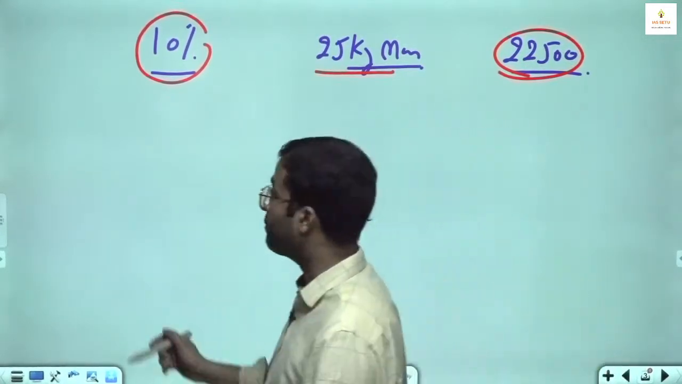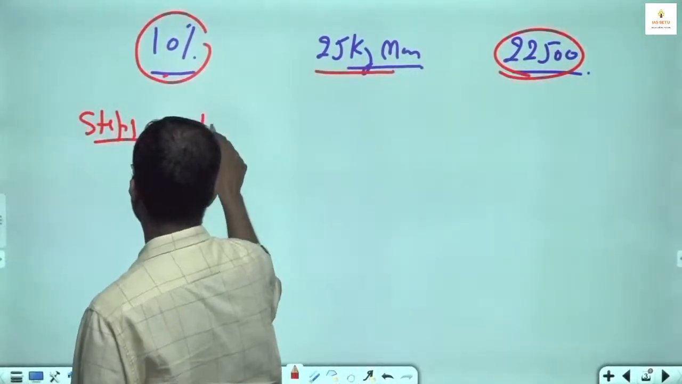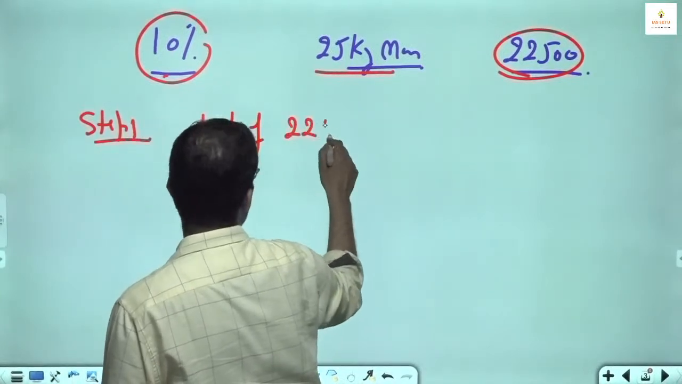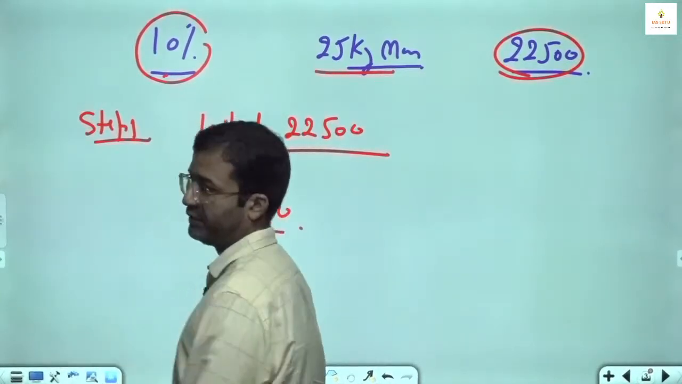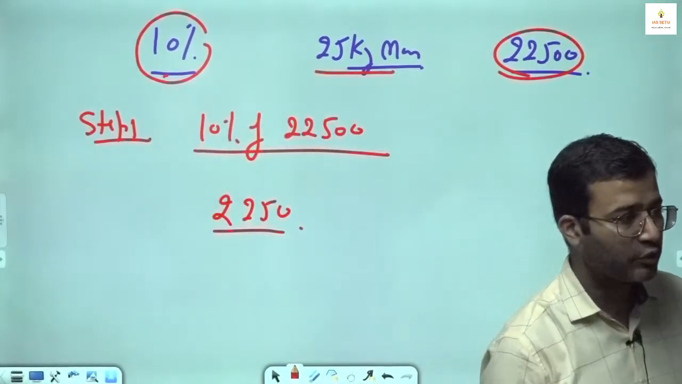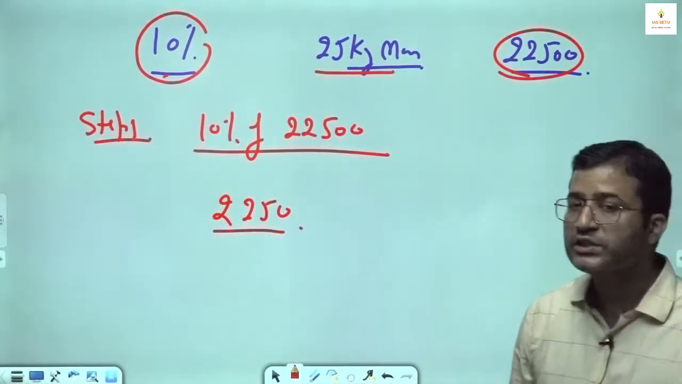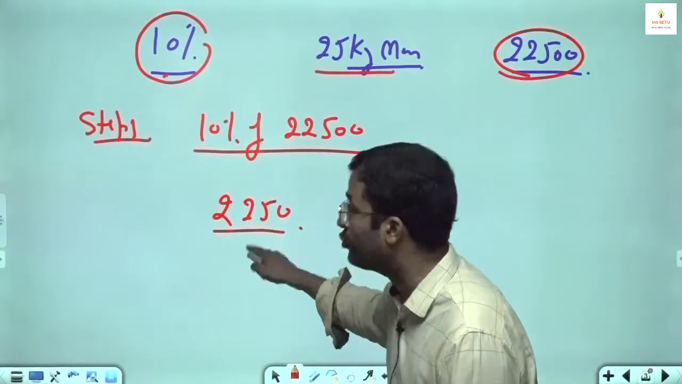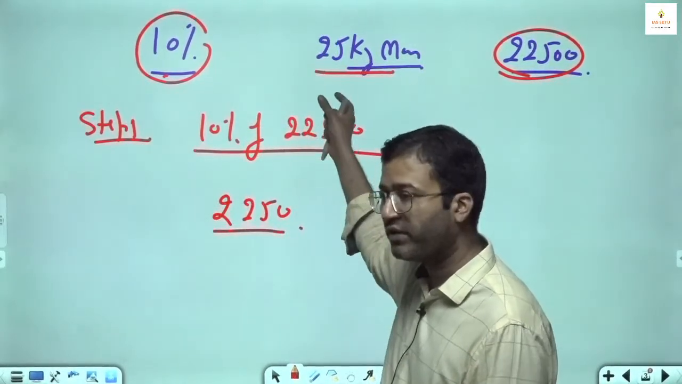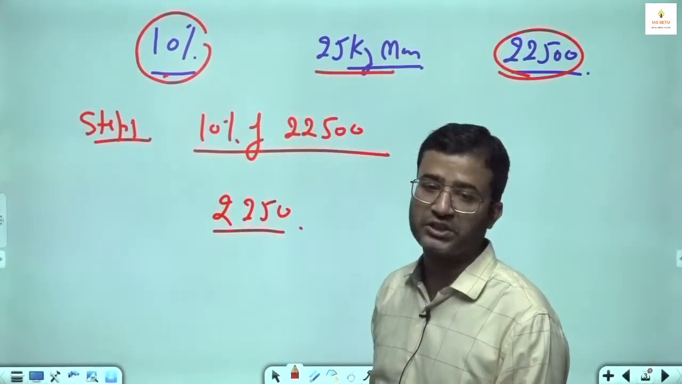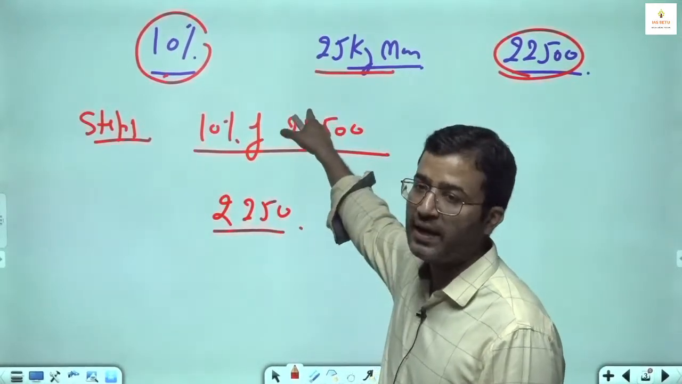So what you have to do, step number 1, you calculate what is 10% of this amount. 10% of 22,500 is 2,250 rupees. Logically, if you think, because of this amount you are able to get 25 kg extra apple. You are getting 25 kg apple because of the 10% reduction. What is 10% of the amount? 2,250. In this much amount you got 25 kg of apple.